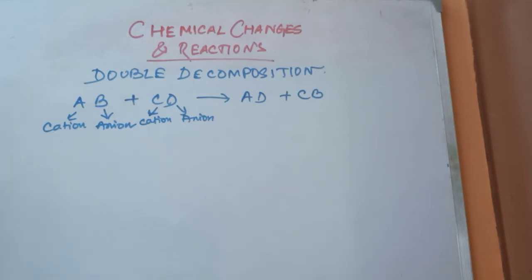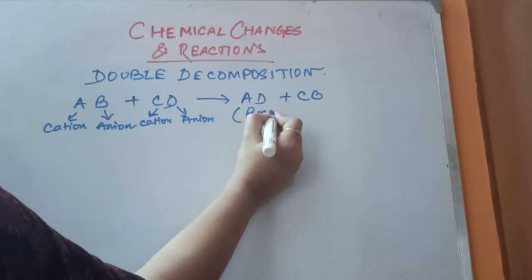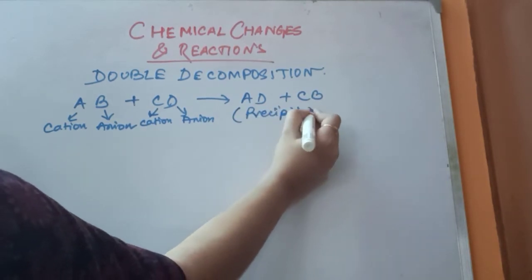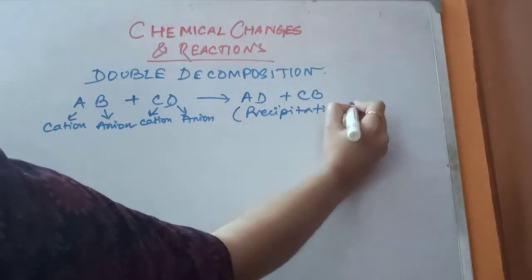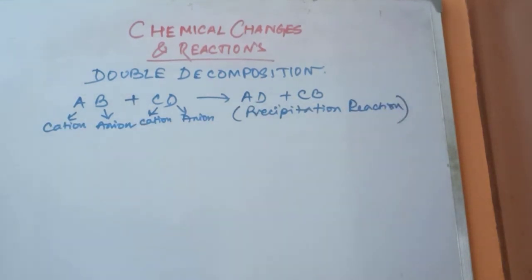So in double decomposition reactions, precipitation occurs. So a double decomposition reaction is also known as a precipitation reaction.